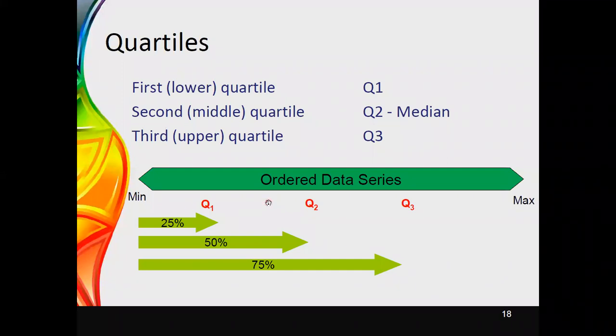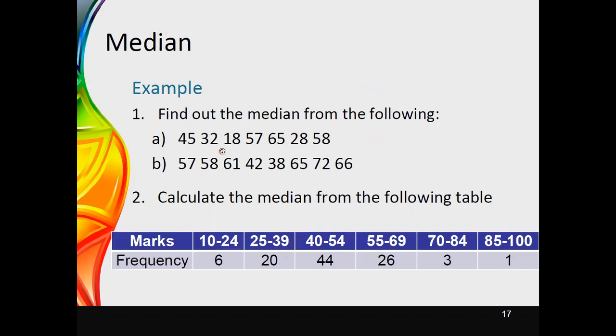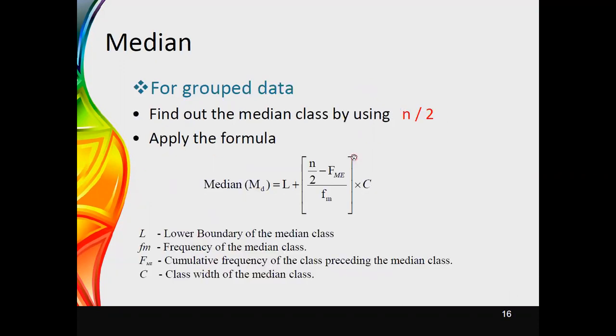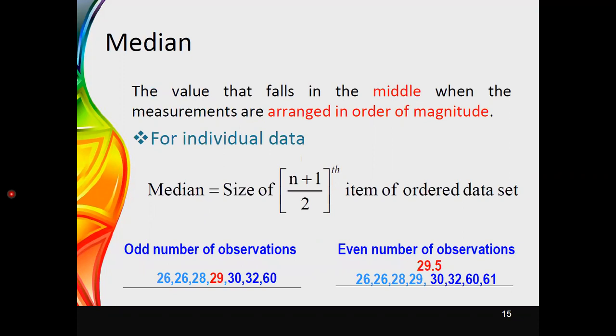When we discussed the median, the median was identified as the middle value. Therefore, we can say the median divides the data set into two equal parts.